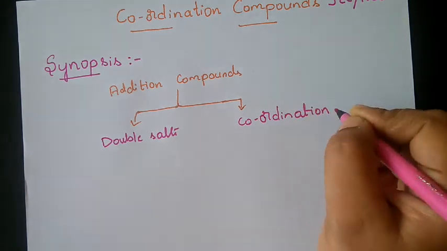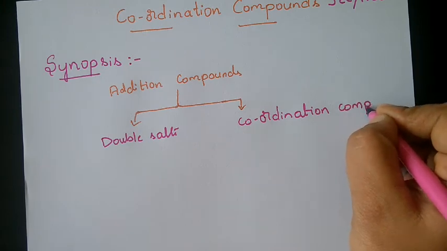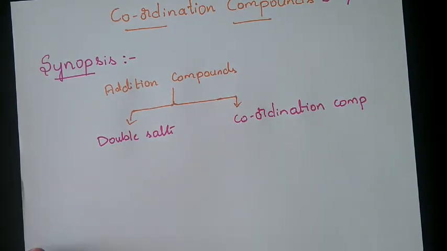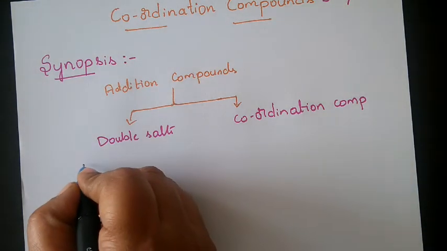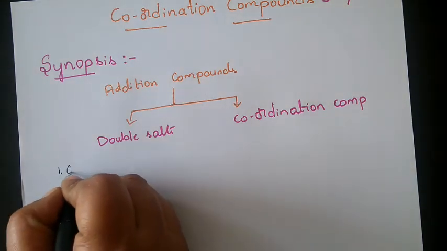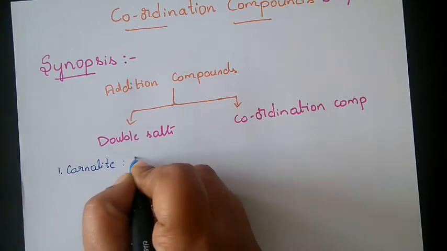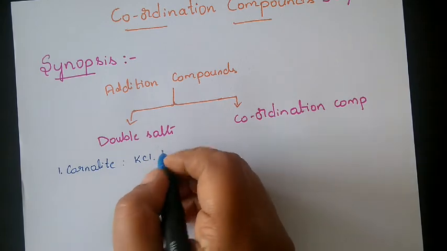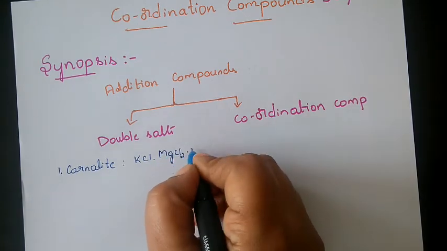This is just a brief revision of the theory. So double salts, what are double salts? We'll take up some examples and then we'll discuss. Double salts are nothing but we have a few examples. We'll take up first carnallite. What is carnallite? Carnallite is KCl.MgCl2.6H2O.